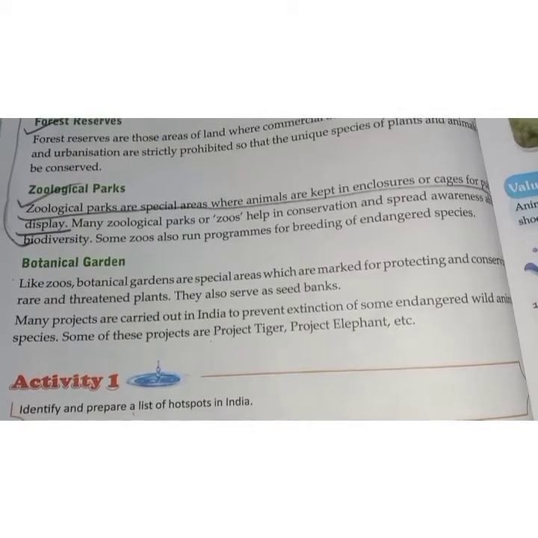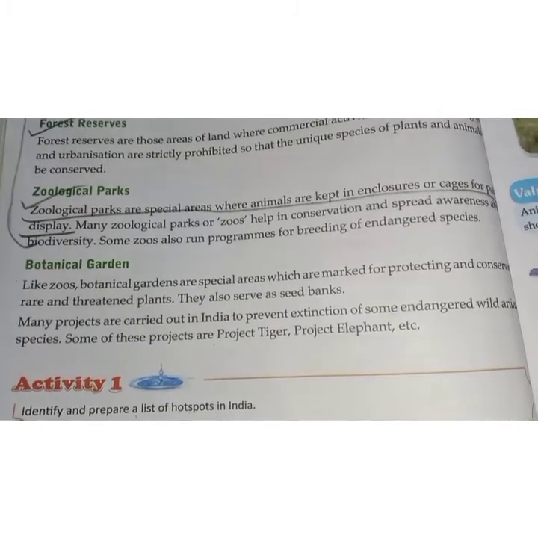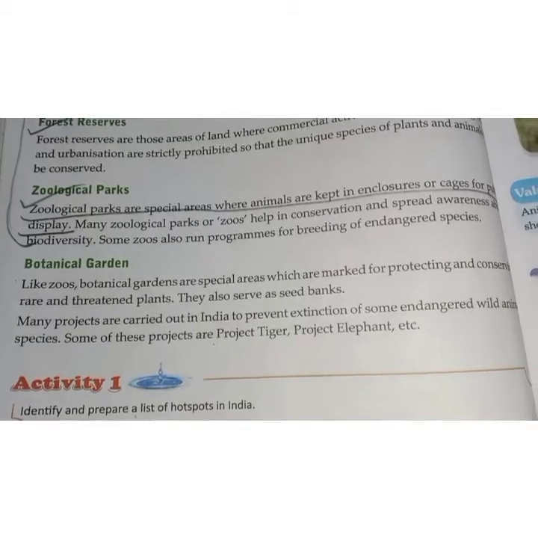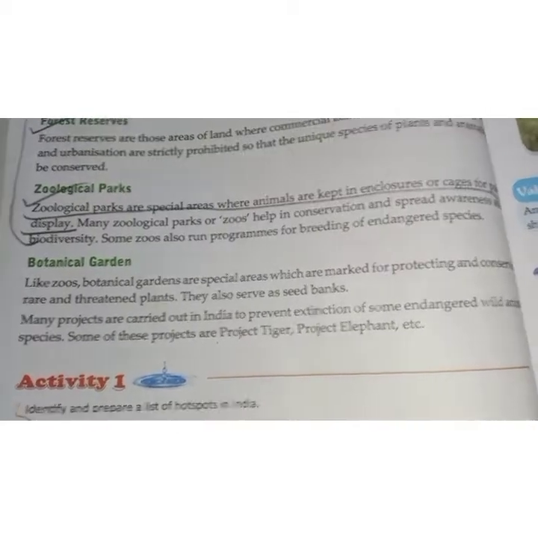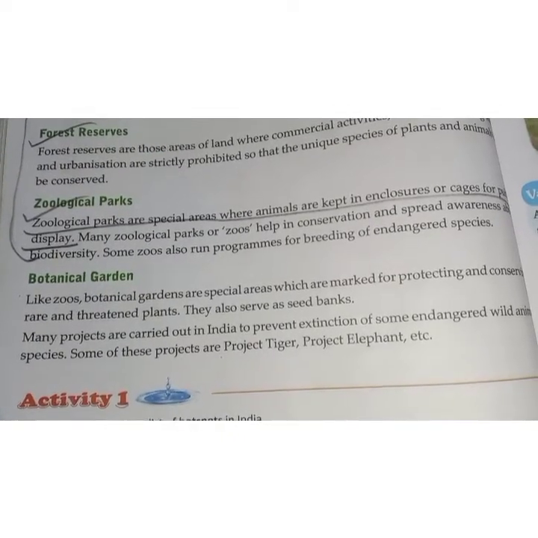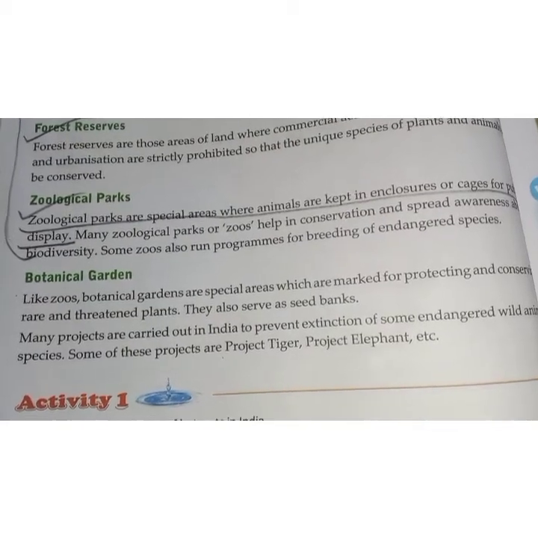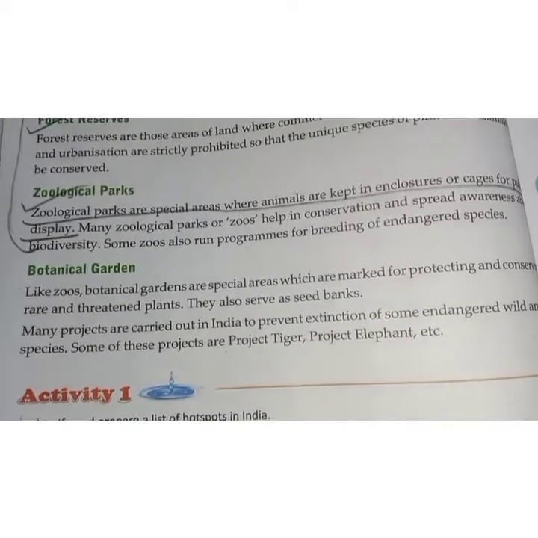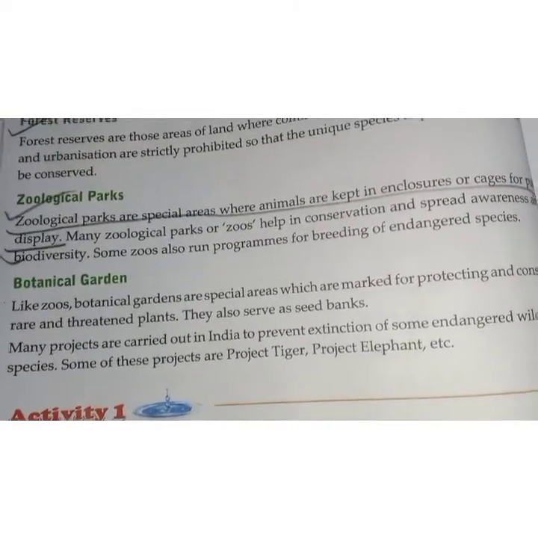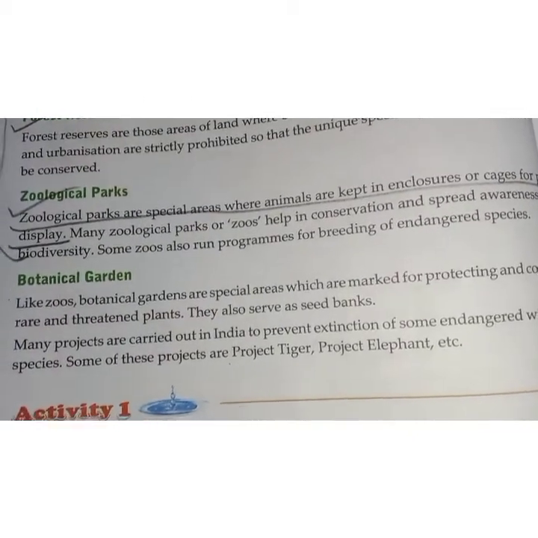Now, what is a botanical garden? Botanical gardens are specially used for protecting and conserving rare and threatened plants. They are also known as seed banks because for a specific species of plants with few members, they conserve those seeds, and these seeds help in regaining that species for our future, which are very rare or threatened.